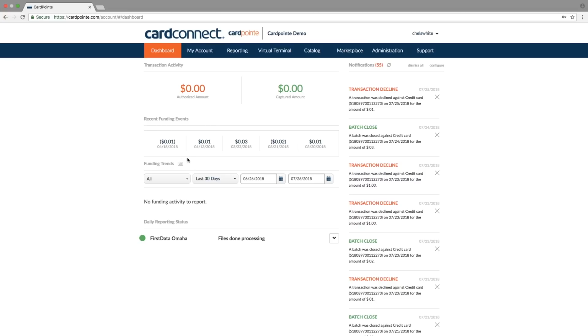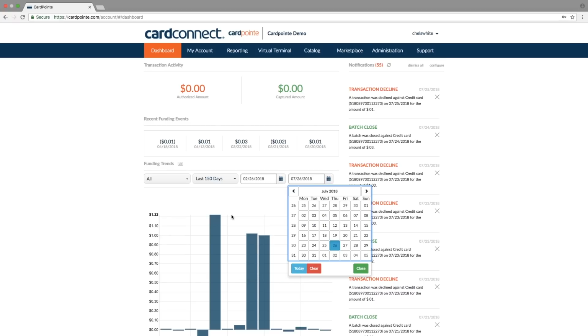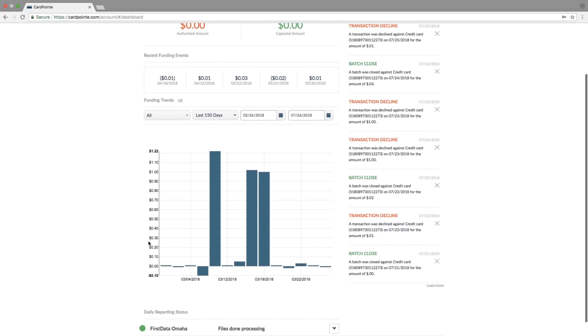Next is a bar graph that displays your funding trends. We always default to show the last 30 days of data and all locations, but you can drill down to change those filters. For example, you can select a more specific date range. You can also hover over areas of the graph to get more overview information.